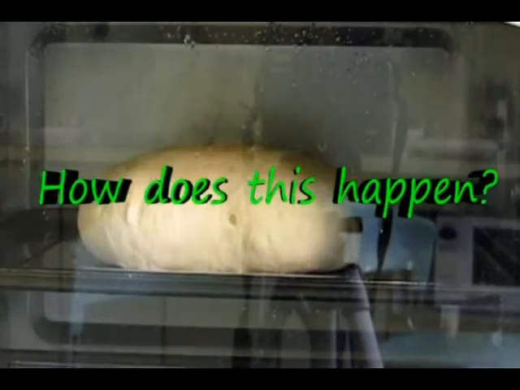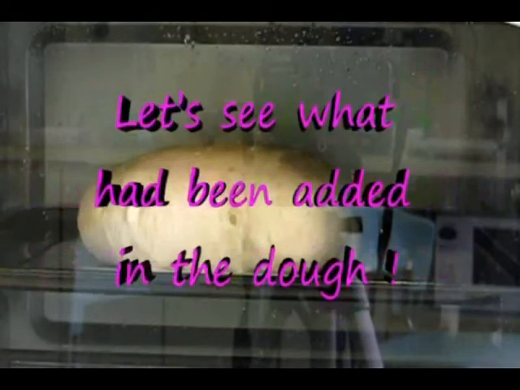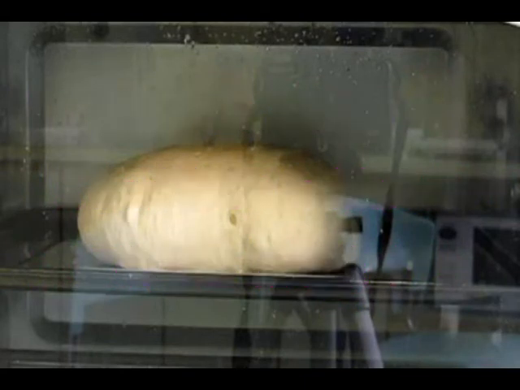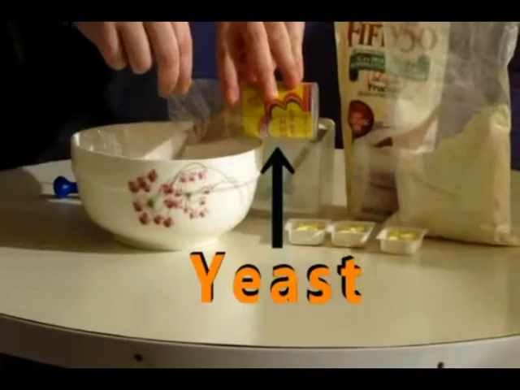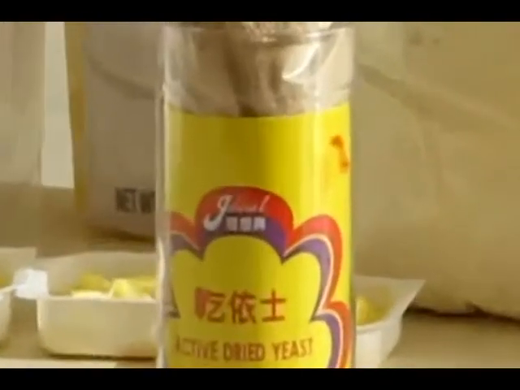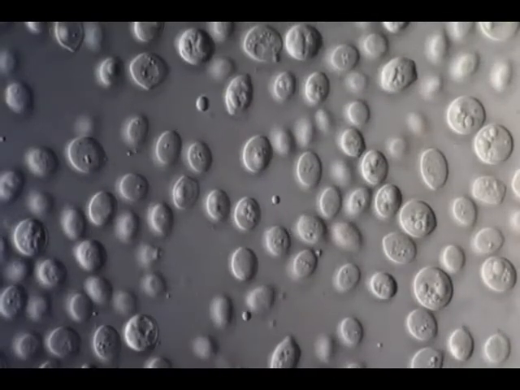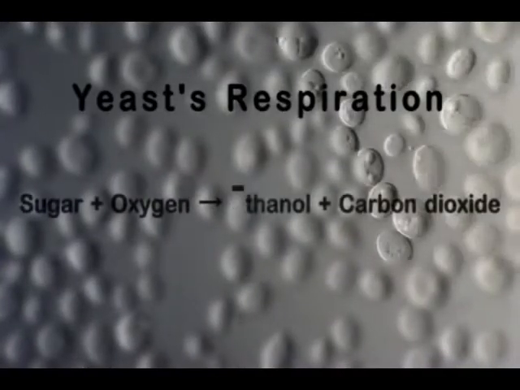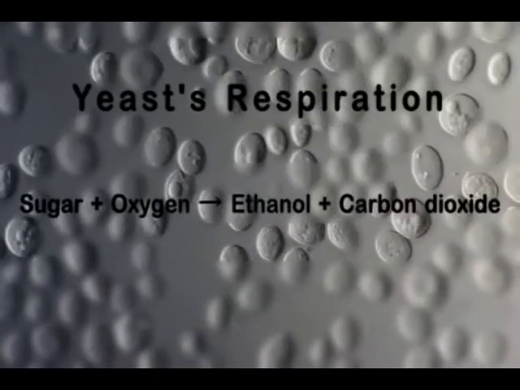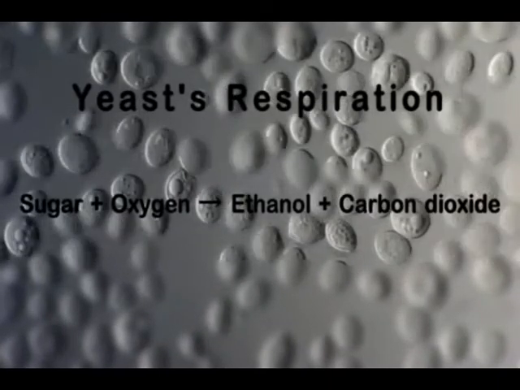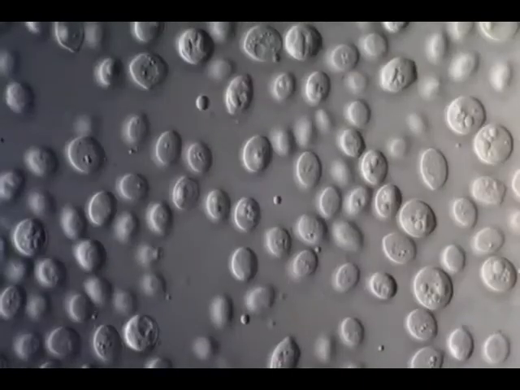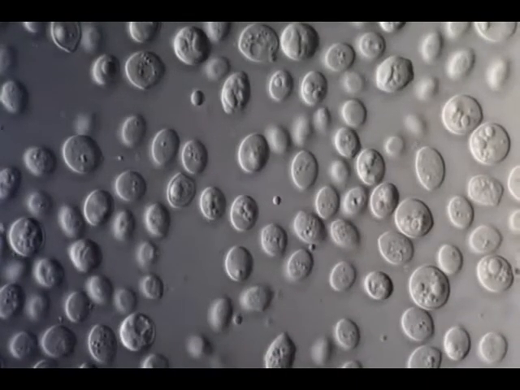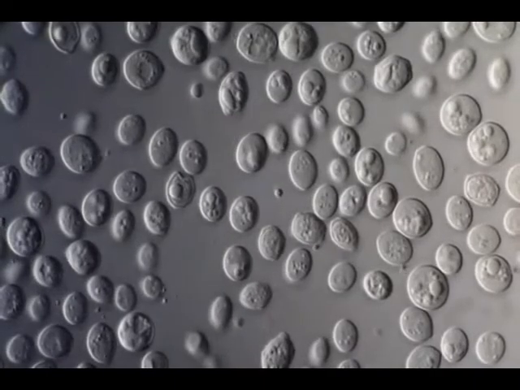Wait! How does this happen? Let's see what has been added in the dough. That's yeast. Do you know that yeast is a living organism that breathes just like you and me? As you can see from the equation, yeast uses sugar as the food for respiration and produces ethanol and carbon dioxide. Are there any factors that affect the rate of respiration of yeast?